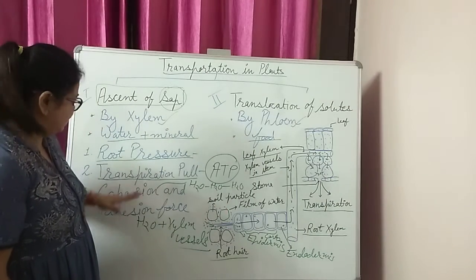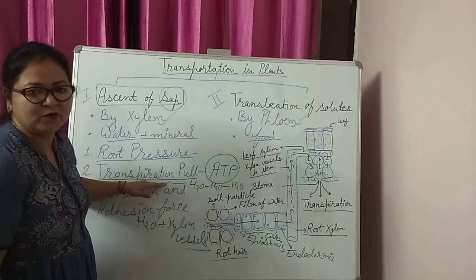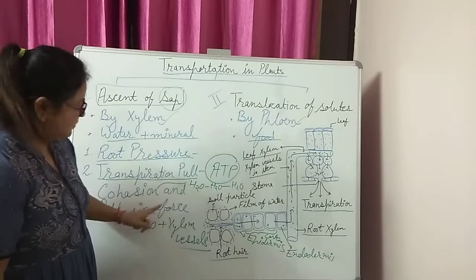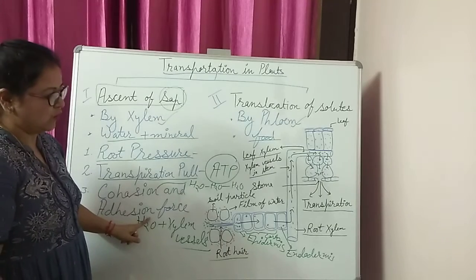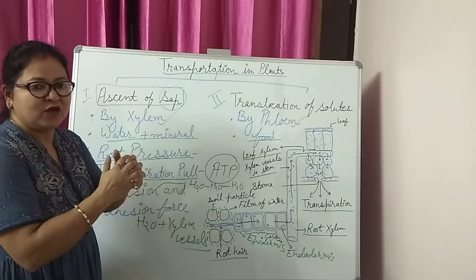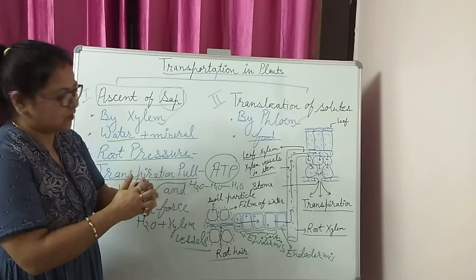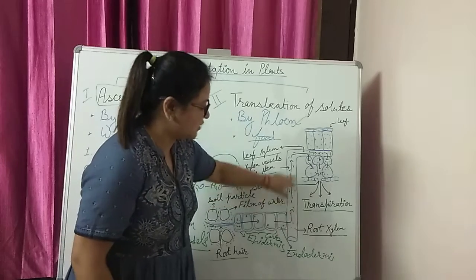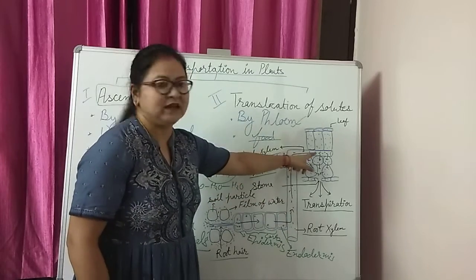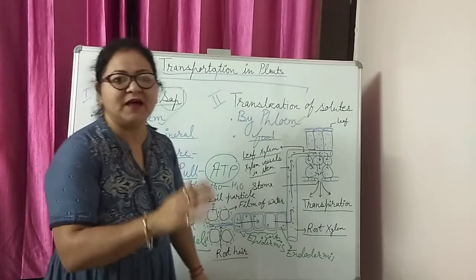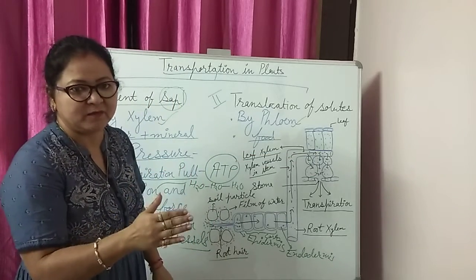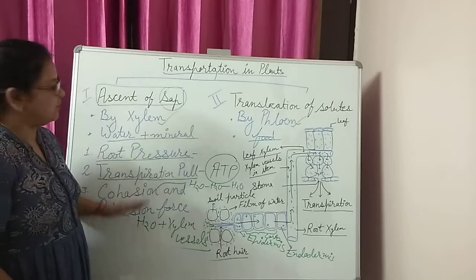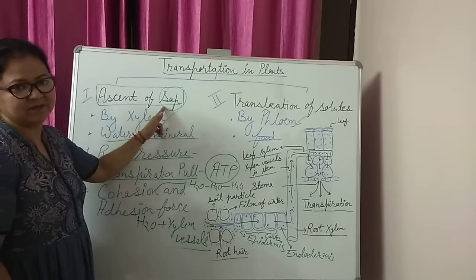So if we are talking about transpiration pull as a major factor during the day, it cannot be possible if water molecules did not have this feature: a very good attraction force among the molecules and with the xylem vessel, making a continuous channel from root xylem up to the leaf xylem, and never becoming weak along the pathway. All these factors together help in the process of ascent of sap. Thank you.